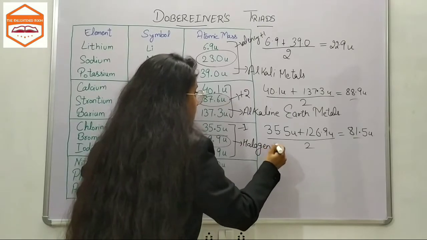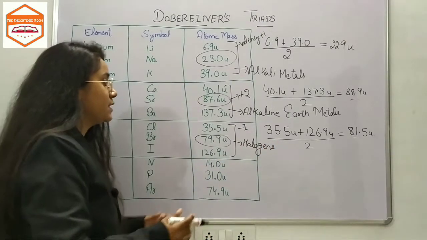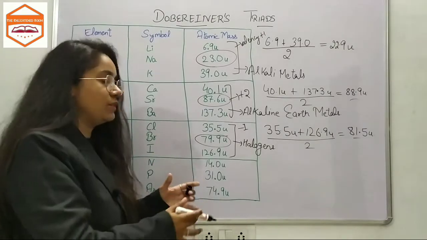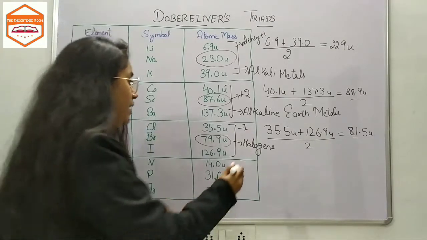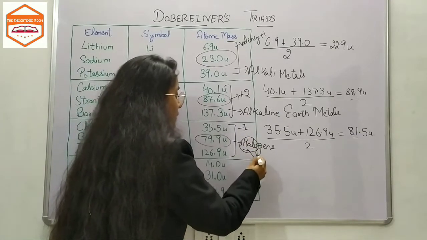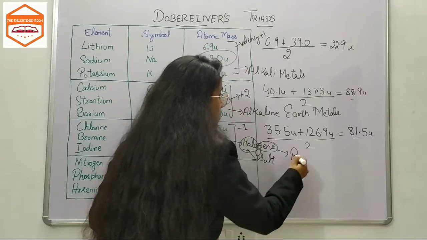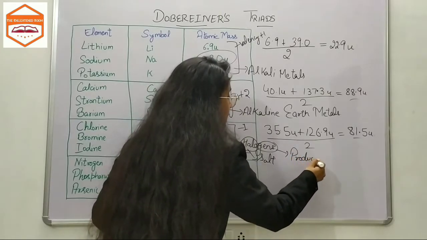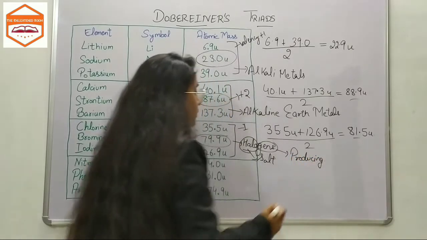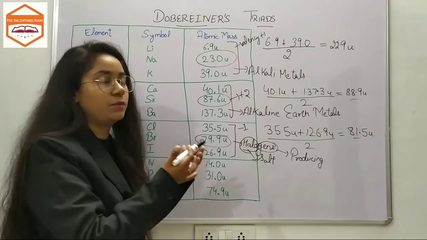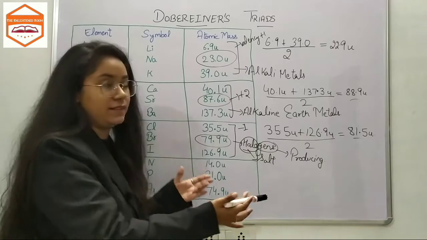Now what are these halogens? Halogens means these elements react with metals to make salt. So halo means salt here, and gen means producing. These elements are salt producing. Now you can all see the incredible attempt of Dobereiner in his triads.